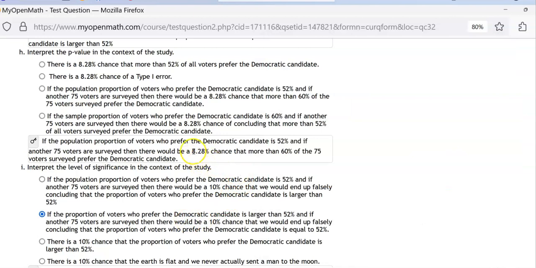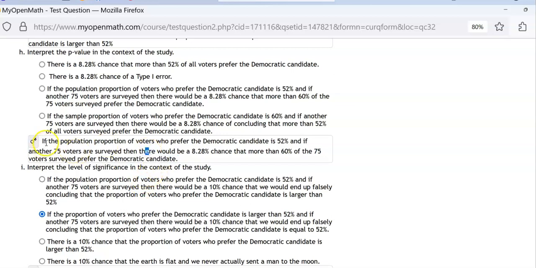So there's an 8.28% chance, with 60% being the sample proportion, that more than 60%, where do they get more than 60%? Because that's the alternative hypothesis, okay? Of the 75 voters surveyed prefer the Democrat candidate. That's it. Again, nothing to do with rejecting or failing to reject the null hypothesis.